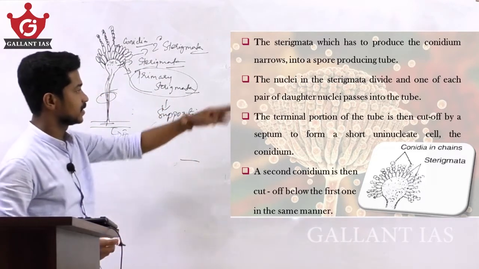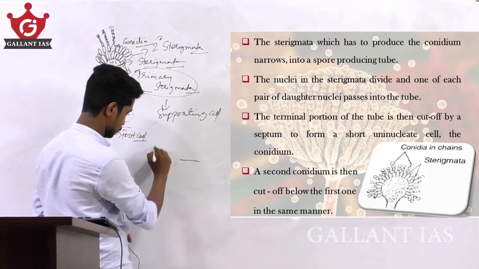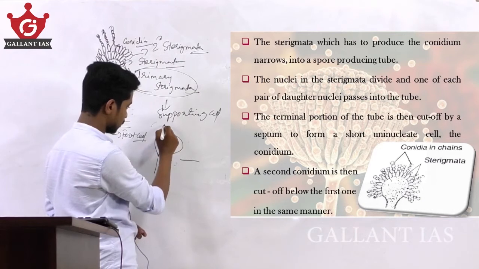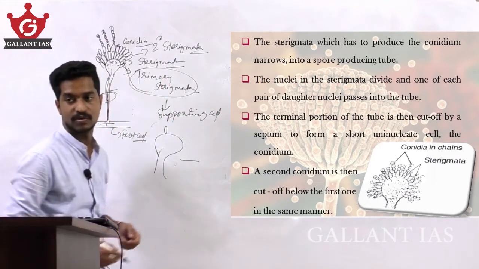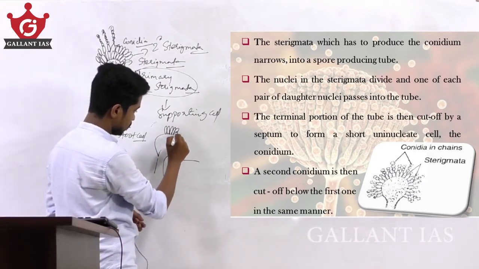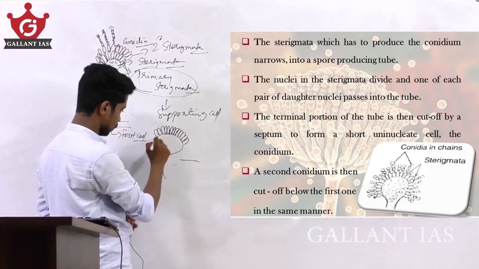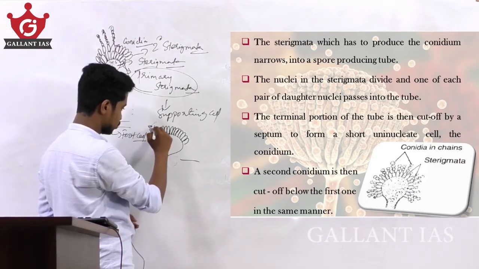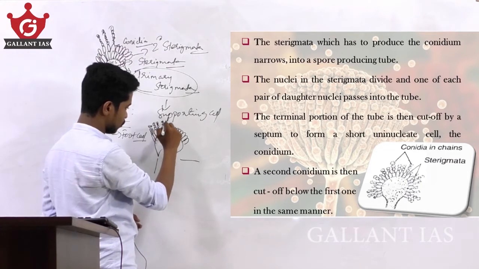So here this is the secondary sterigmata. This secondary sterigmata will narrow into a spore producing tube, and you can see the conidia on top of the secondary sterigmata.